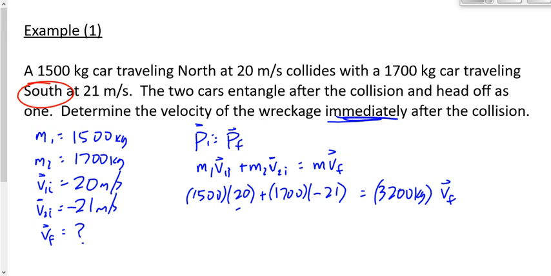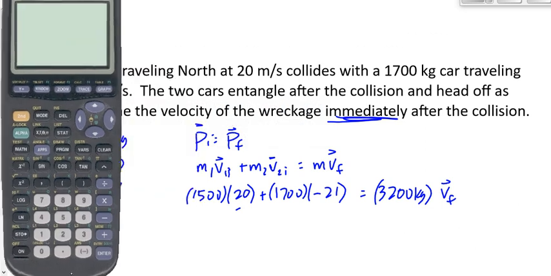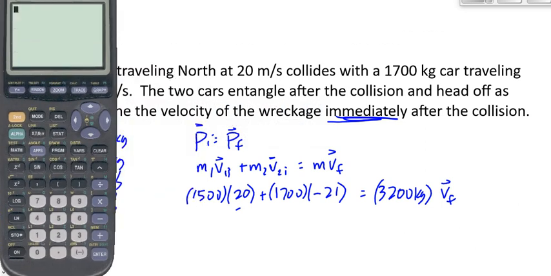Okay, so let's pull out the calculator and do this one as a group to make sure that we can do this correctly on our calculator. Let's say 1,500 times 20. I'm going to press enter, plus bracket 1,700 times negative 21 and close the bracket.